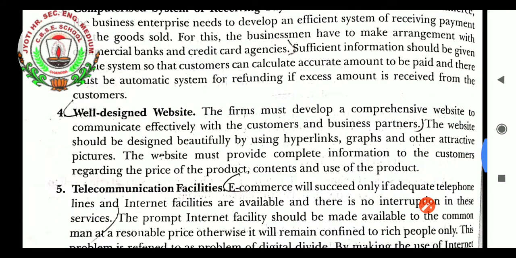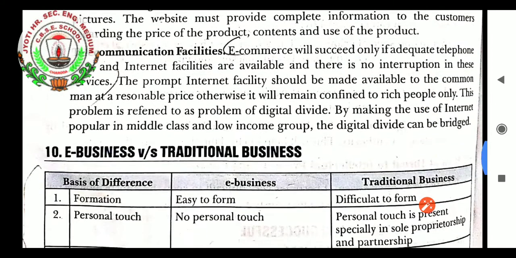Student, well-designed website. The firm must develop a comprehensive website to communicate effectively with the customers and business partners. The website should be designed beautifully by using hyperlinks, graphics and other attractive pictures. The website must provide complete information to the customer regarding the price of the product, contents and use of the product.